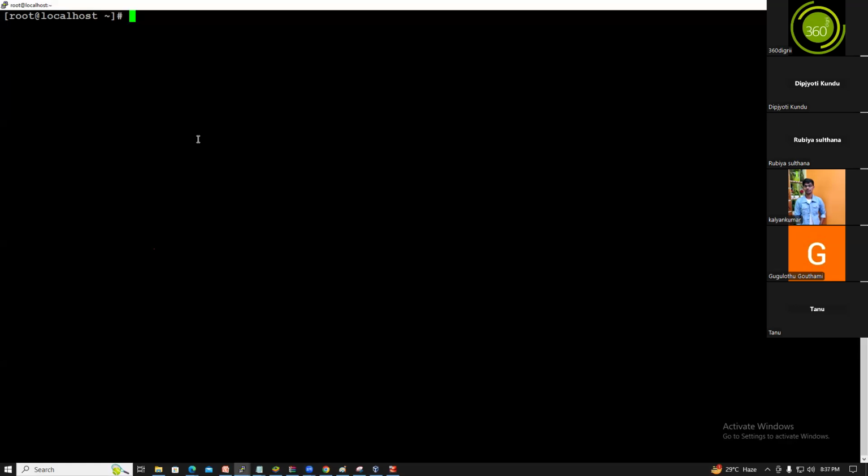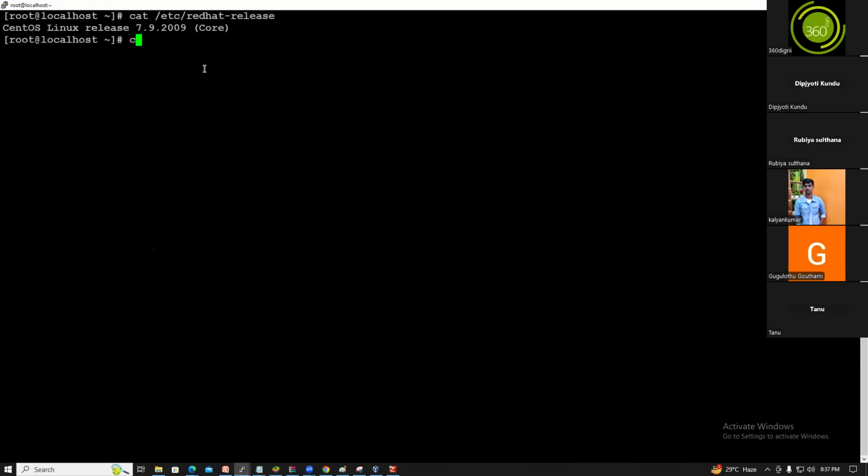So I maximized the screen. What is the OS we installed yesterday? cat /etc/redhat-release. This is the command. You can interact with your Linux machine through commands only.